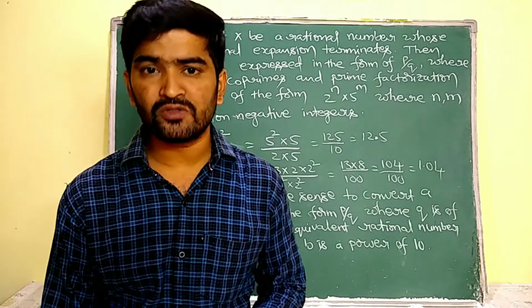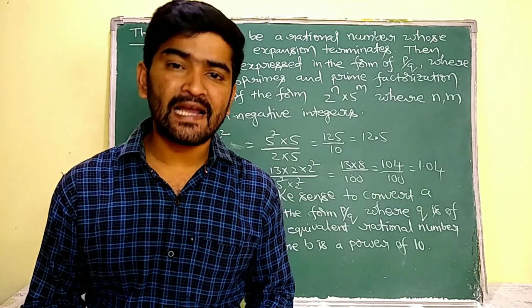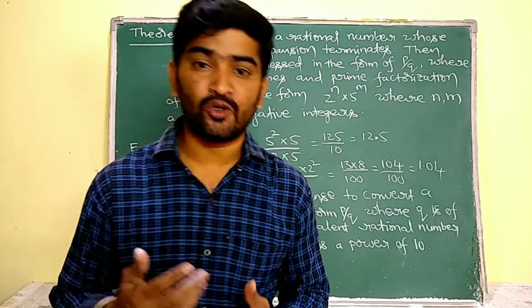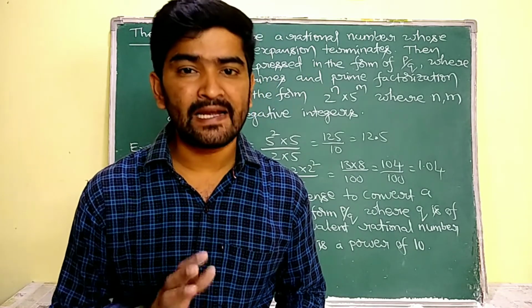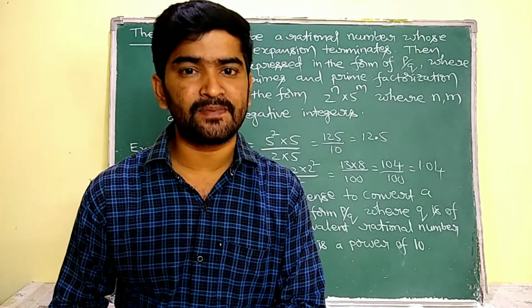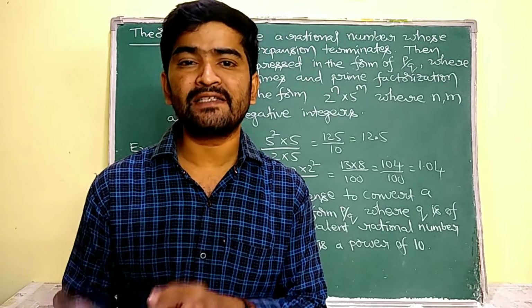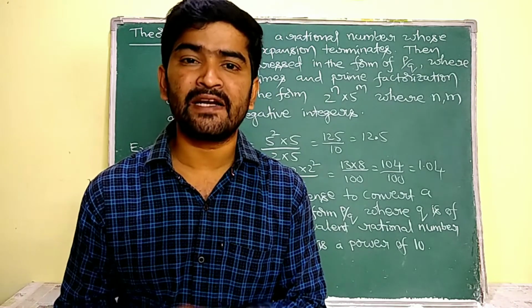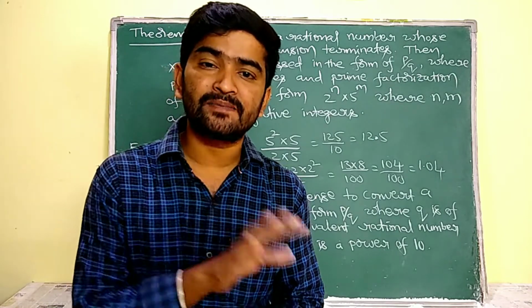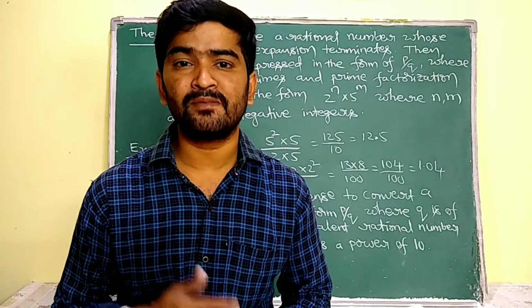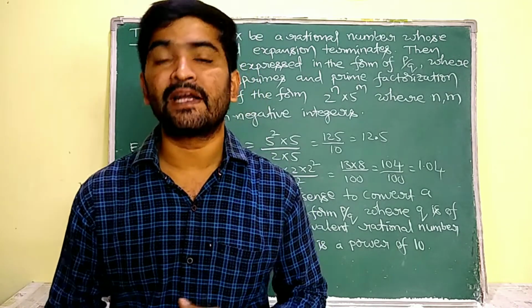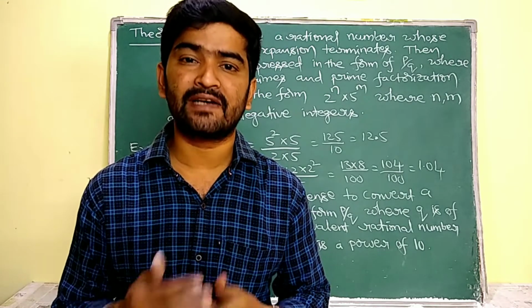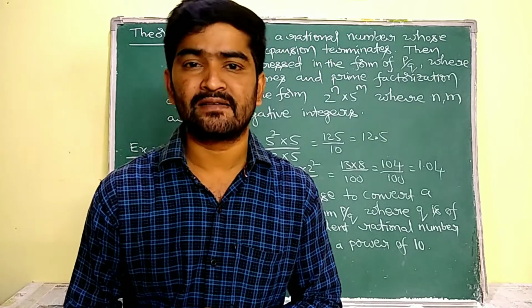Our conclusion is that if any rational number has its denominator as 2 power of n into 5 power of m, then it can be converted into a decimal expansion, and if it is a terminating decimal expansion, then it can be expressed as a rational number p by q where its denominator is in the form of 2 power of n into 5 power of m. That is our next theorem we are going to discuss.